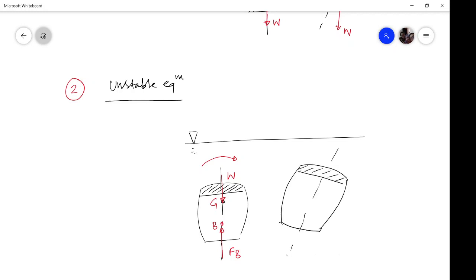Now if you look closely, this is the center of gravity, this is the center of buoyancy. From here the buoyancy force is passing, from here the weight is acting. So again a couple is being formed, but this time the couple has a sense of rotation clockwise. So what will happen? This forms a couple which will have a tendency to overturn the body. That's why this is called the overturning couple, OTC.